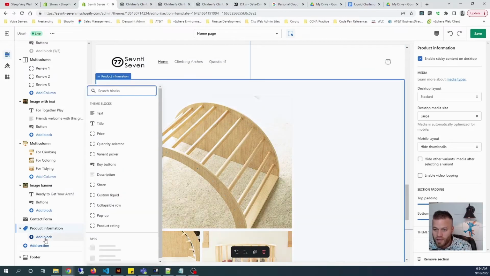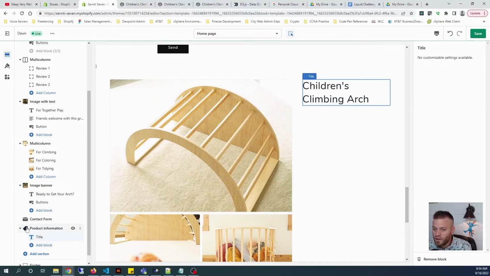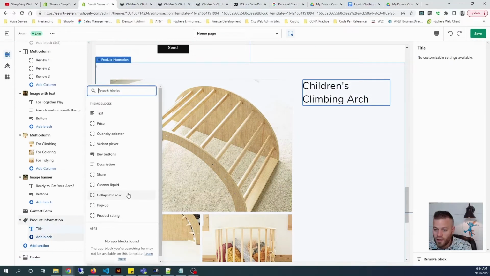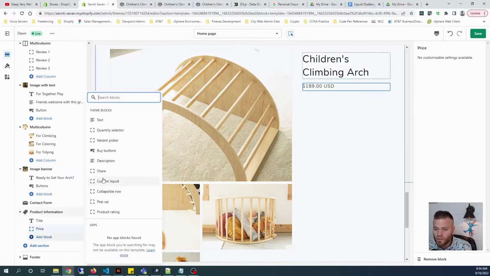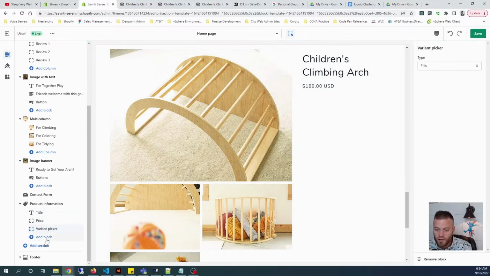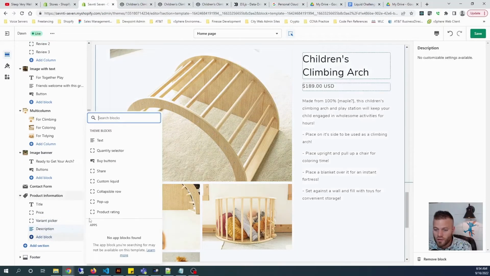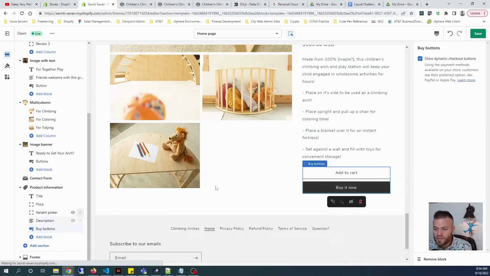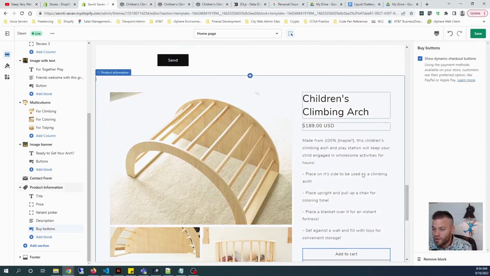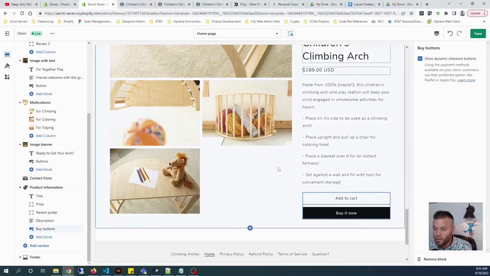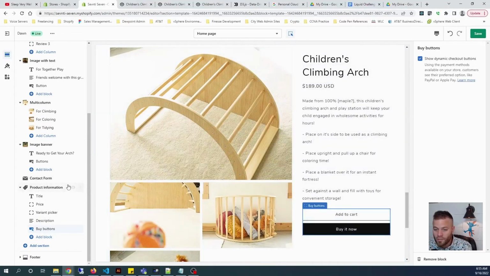So I'm going to add a block, and I'm going to add the title, and that's going to show up, and then I can add price, variant picker, and description, and buy buttons. And so now you can see that we have our full product page right there.